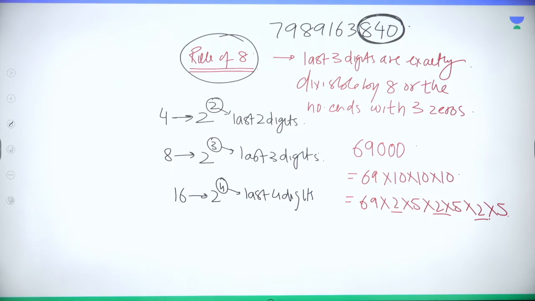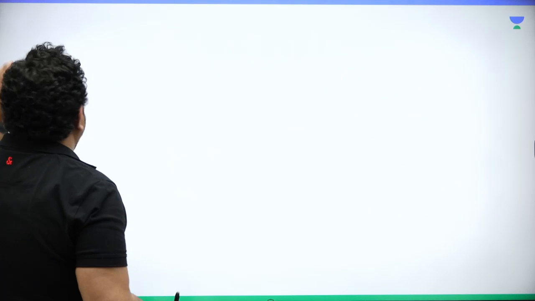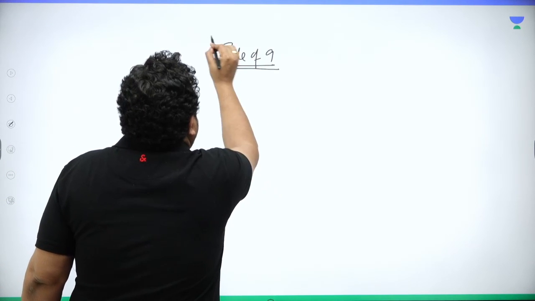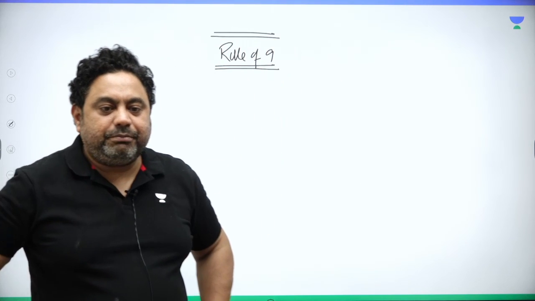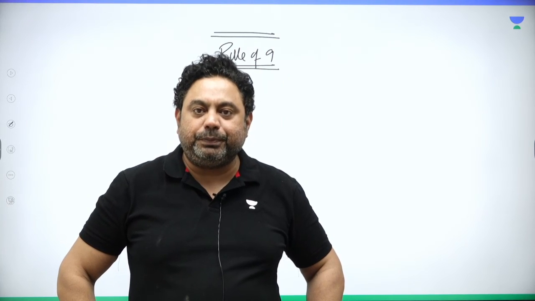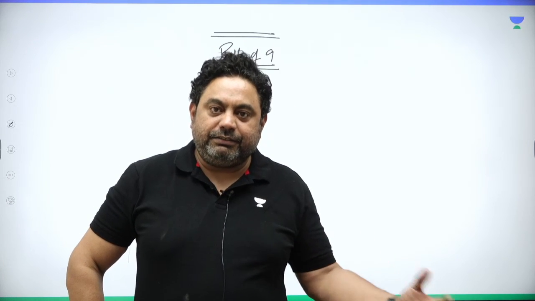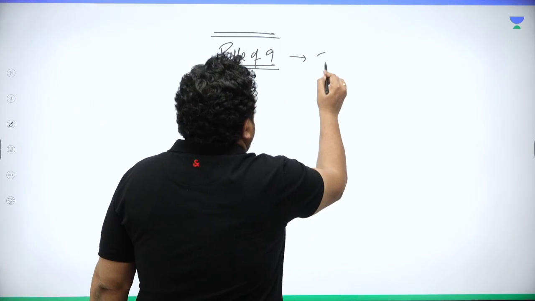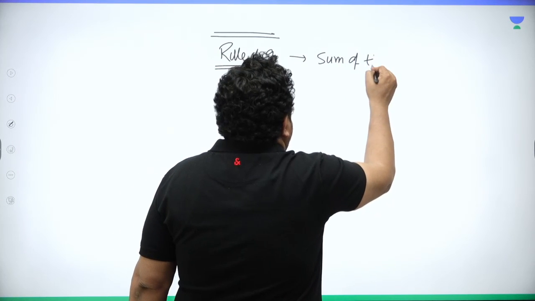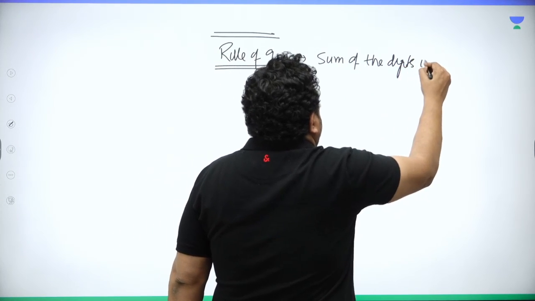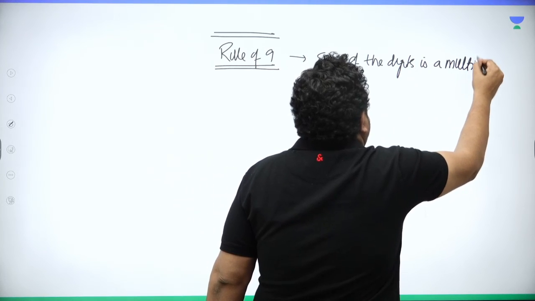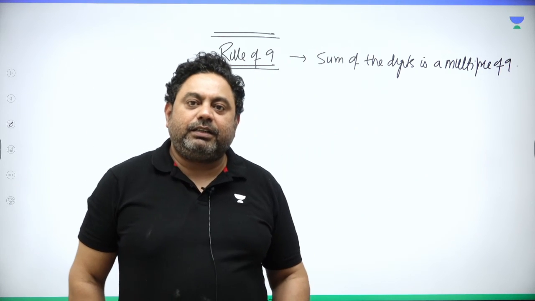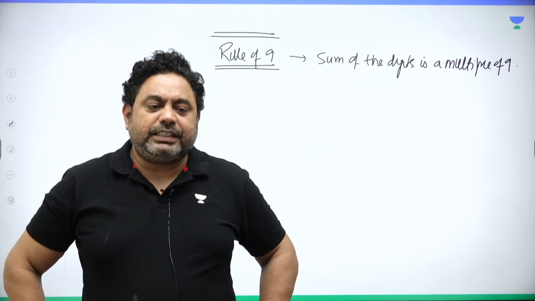Clear? So then following on to it is the divisibility rule of 9. 9 is a very important digit. Many a time I've seen a question in UPSC CSAT that contains the divisibility rule of 9, so I'm going to discuss it properly. The rule says if the sum of the digits is a multiple of 9, then you add the digits, and the sum comes out to be a multiple of 9, the number is exactly divisible by 9.